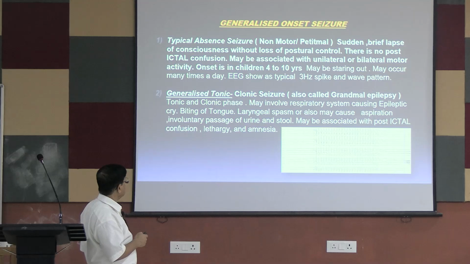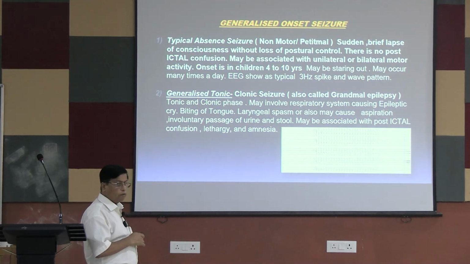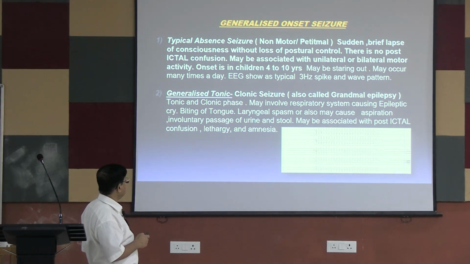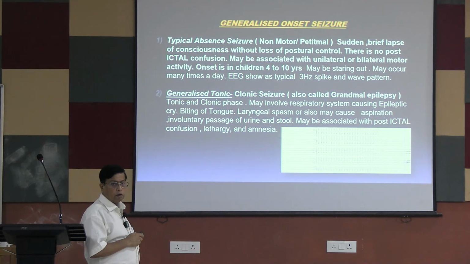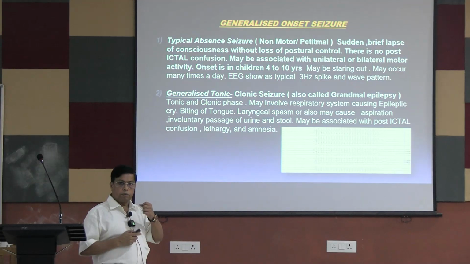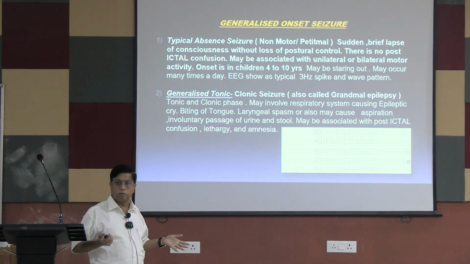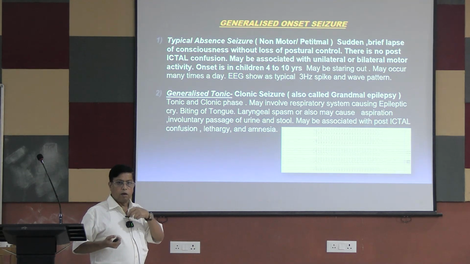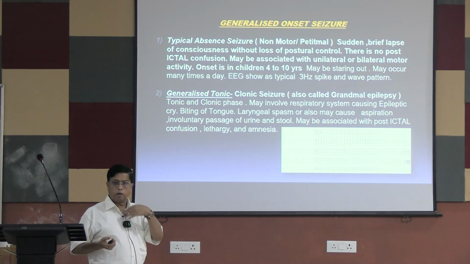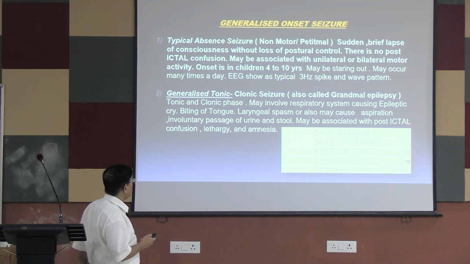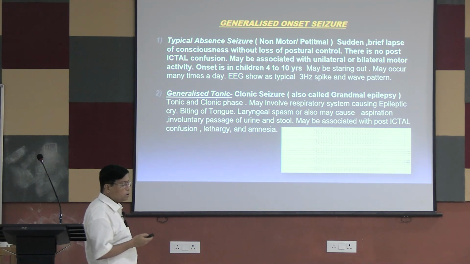And generalized tonic-clonic seizure, previously called grand mal epilepsy, also has a tonic and clonic phase, and may involve the respiratory system causing an epileptic cry. The whole body is in a spasm, so there may be laryngeal spasm, and the air coming through this spastic larynx may cause a cry. So it is called an epileptic cry. It may appear that the patient is crying. It may be associated with the biting of the tongue.